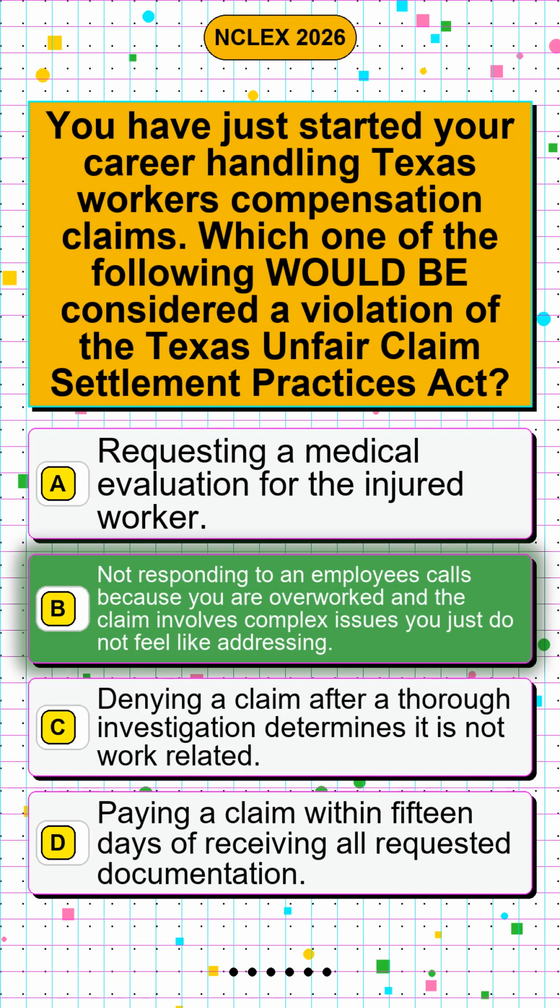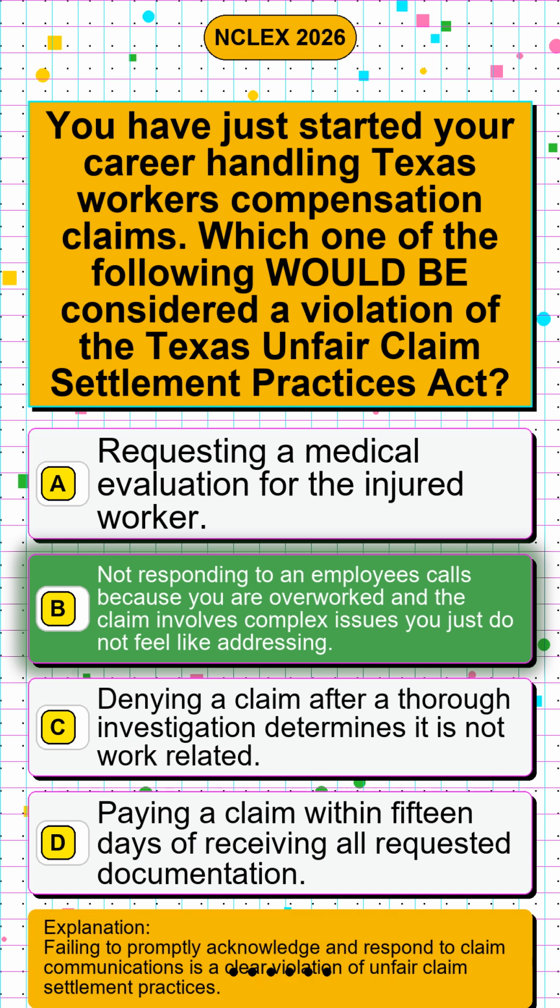The correct answer is option B. Not responding to an employee's calls because you are overworked and the claim involves complex issues you just do not feel like addressing. Failing to promptly acknowledge and respond to claim communications is a clear violation of unfair claim settlement practices.